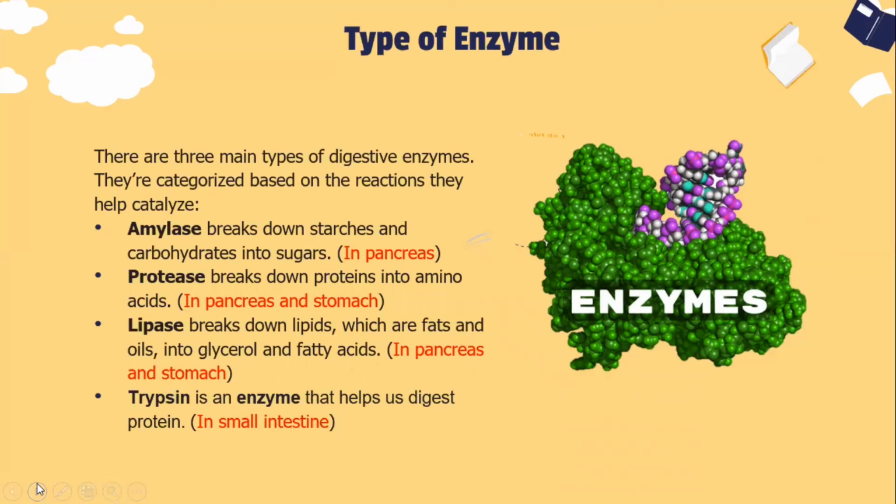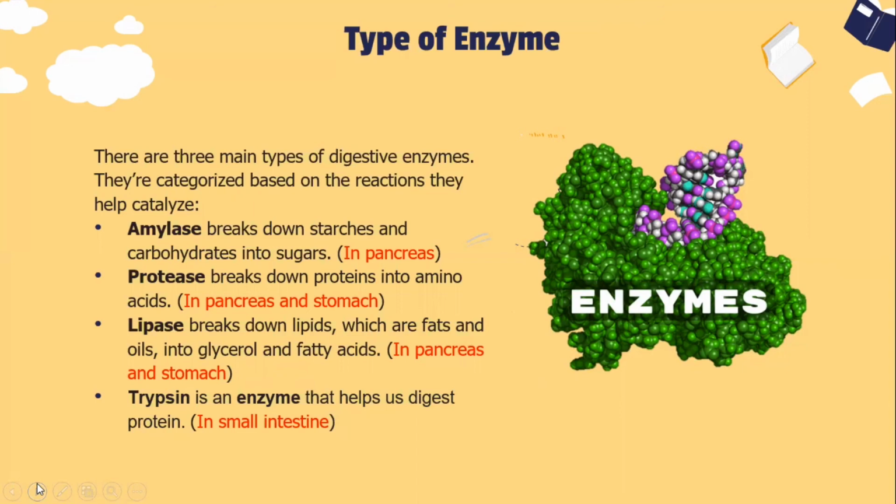And the next enzyme is lipase, which will break down lipids, which are fats and oils, into glycerol and fatty acids. We can find this kind of enzyme in the pancreas and stomach. And the last enzyme that we have is trypsin. Trypsin is an enzyme that helps us digest protein, and we can find this kind of enzyme in the small intestine.